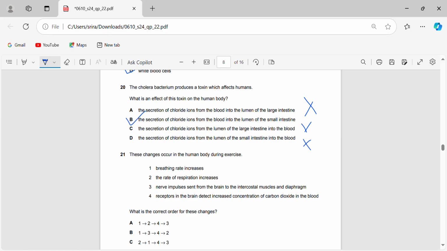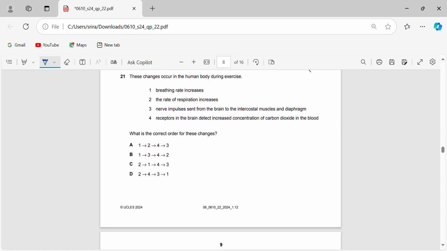But if you want a more direct approach, if you know how the cholera bacterium works, it's going to secrete chloride ions from the blood into the lumen of the small intestine, just like the answer 20B. What this does is decrease the water potential in the lumen of the small intestine. So when this happens, more water is going to enter the small intestine, and it's going to make your feces more watery, and that's what results in diarrhea.